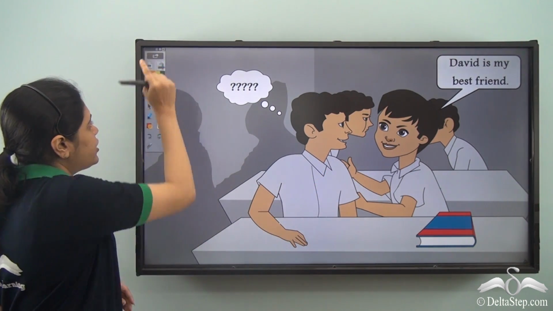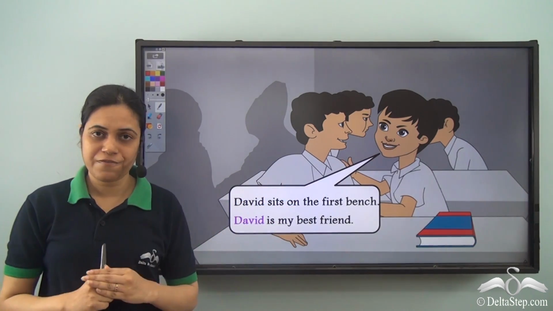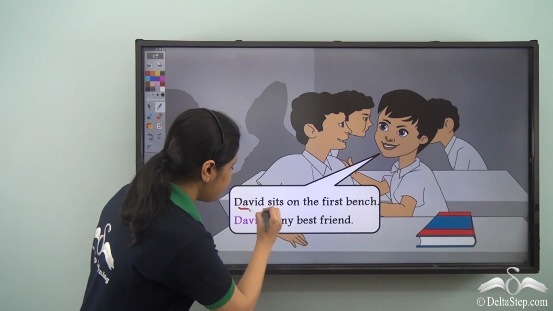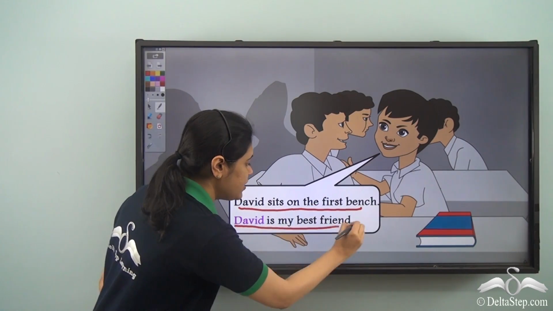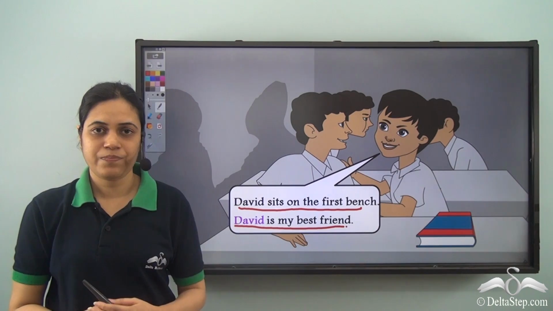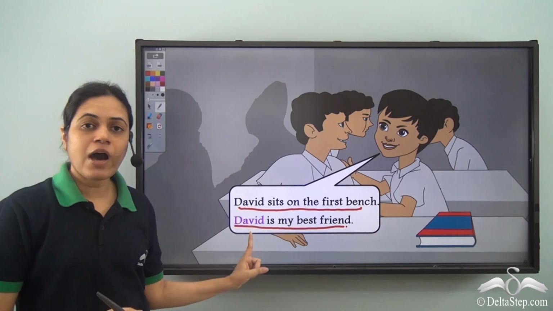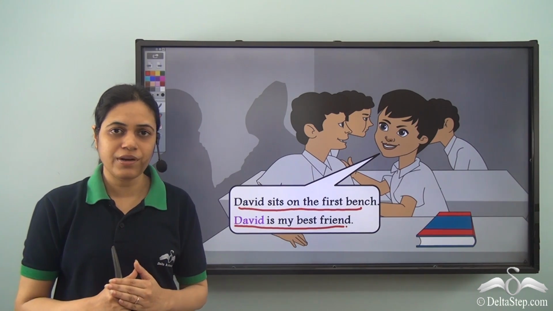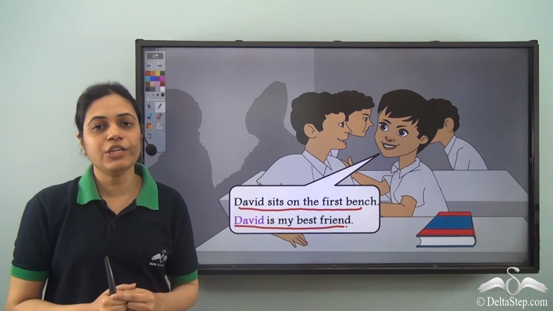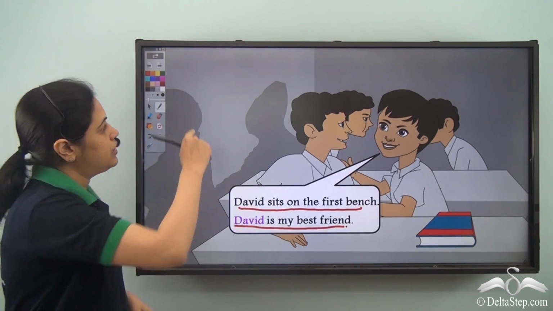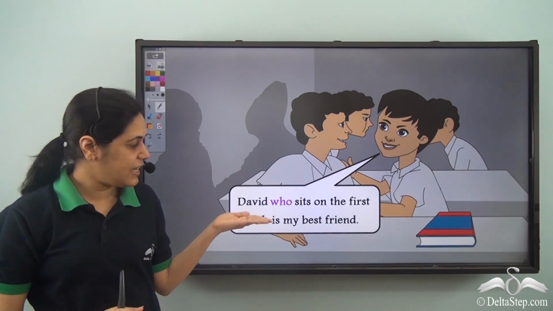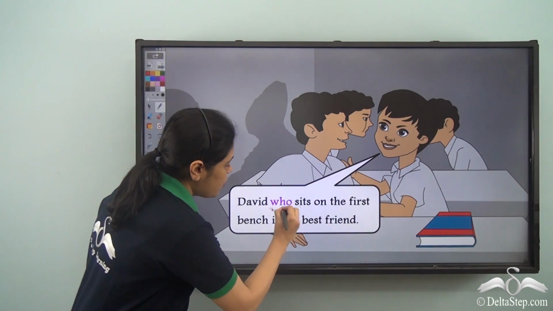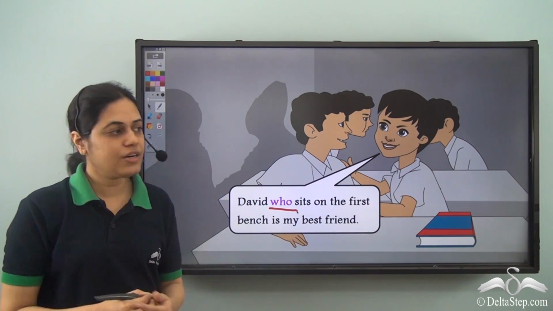So Abir told him, David sits on the first bench. David is my best friend. Now we see that the noun David is repeated twice. So I can use a pronoun over here. What is the pronoun I can use in place of David here? I can write this as, David, who sits on the first bench, is my best friend. Who over here is a pronoun.